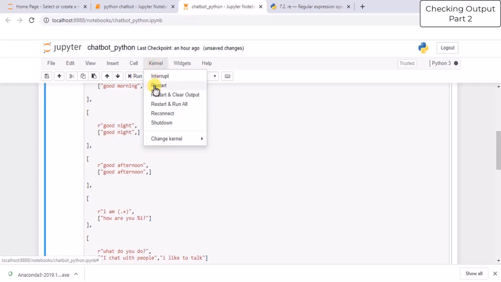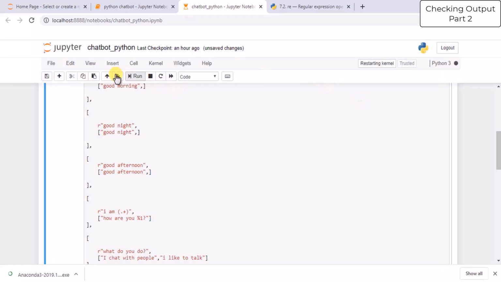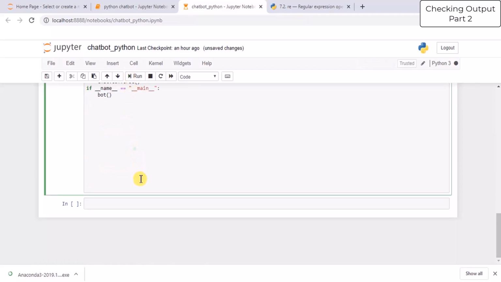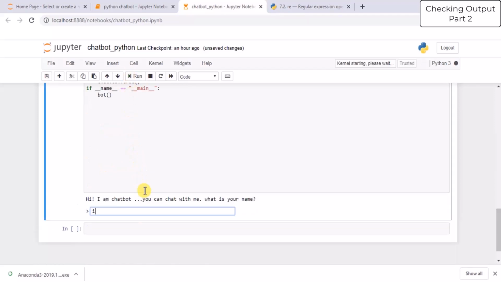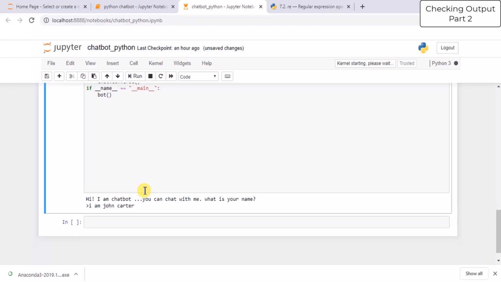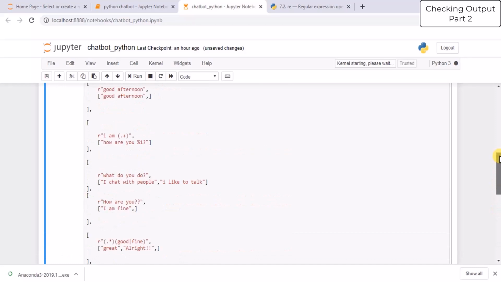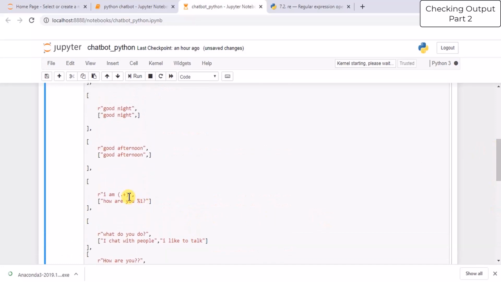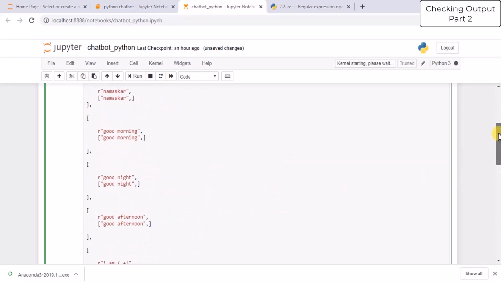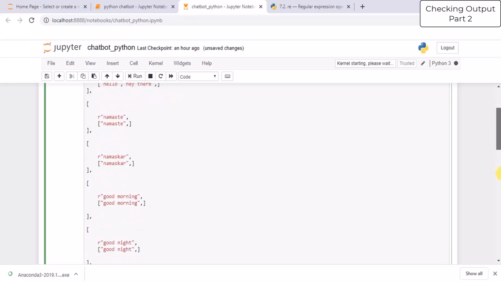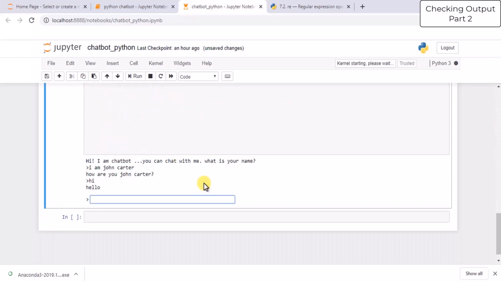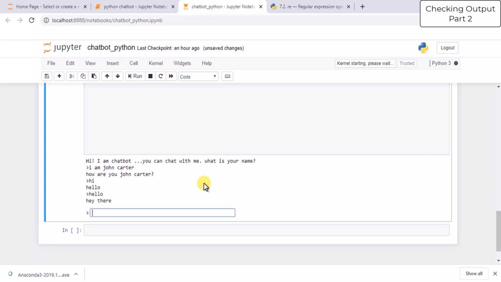So we will restart this and we will run this code. How are you, John Carter? Again, it's taking the multiple strings with the help of this plus sign. Okay. So similarly, you can try different phrases like, now I'll try this. Hi, what's up? Hi, hello. Hello. Hey there. So in this way, you can chat with your bot.